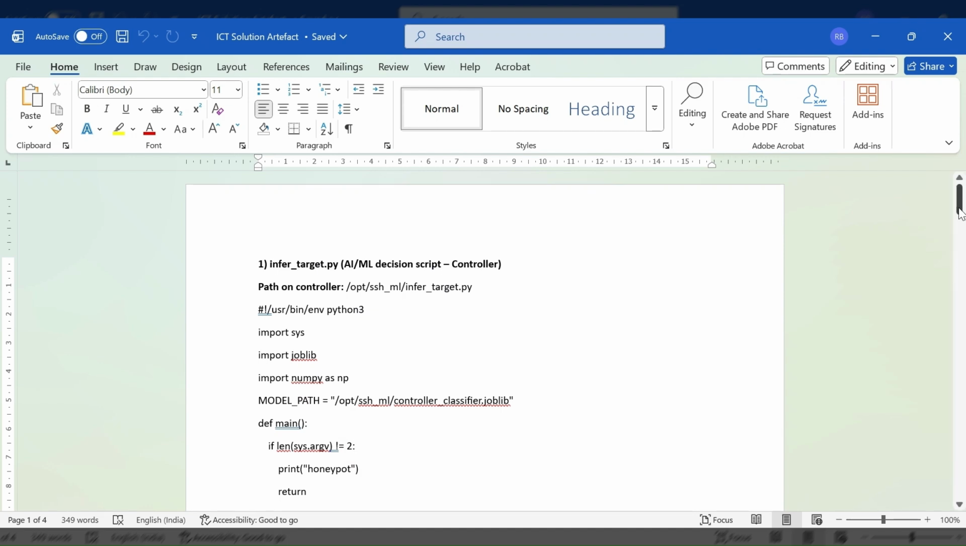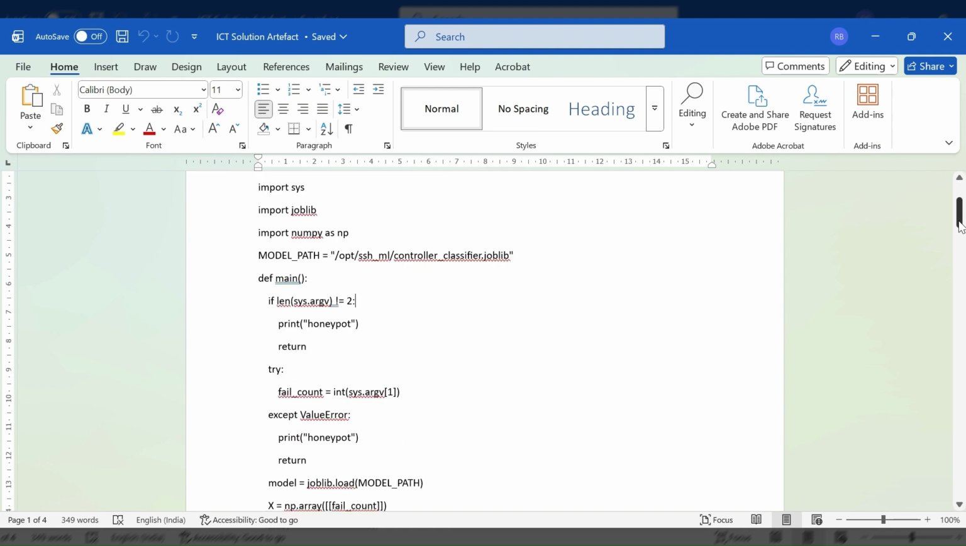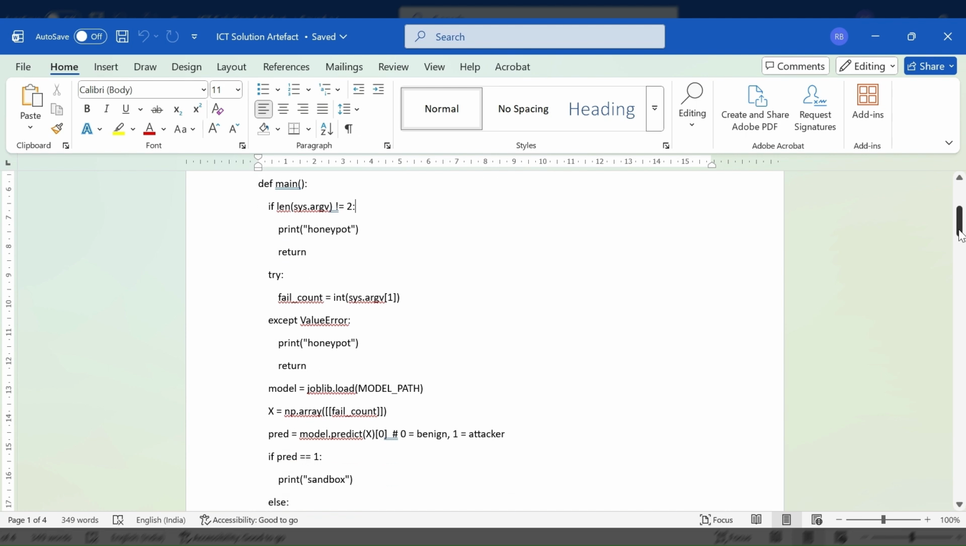This is the machine learning decision file. Its job is very simple and small. It takes the number of wrong password attempts, checks the ML model, then decides whether the user should go to the honeypot or to the sandbox.